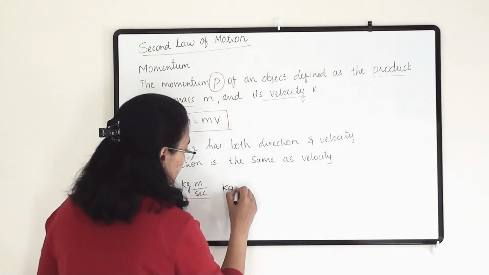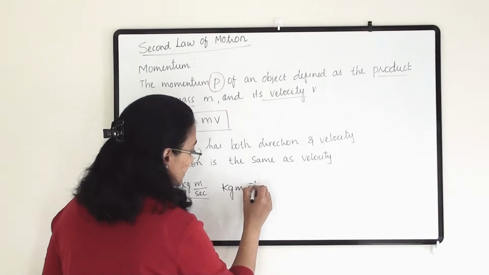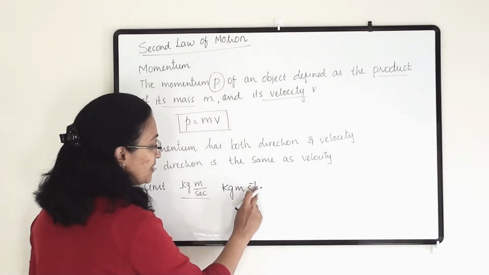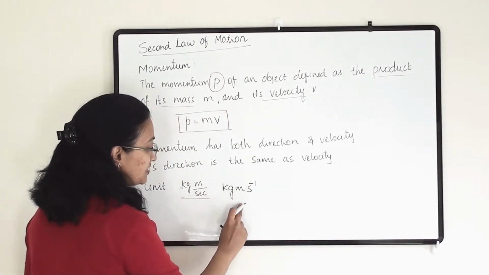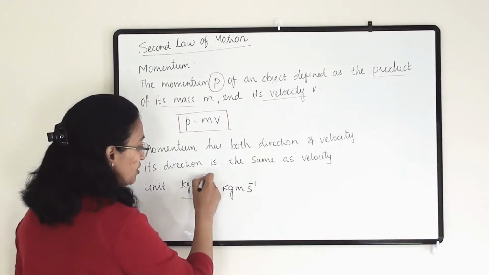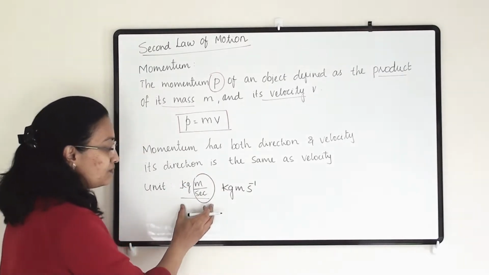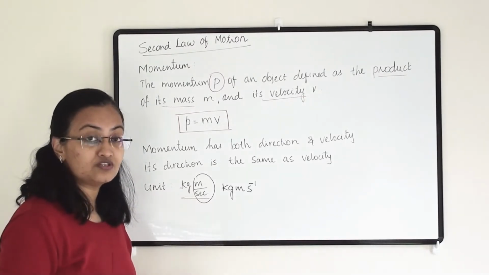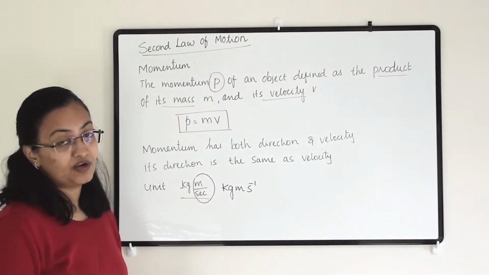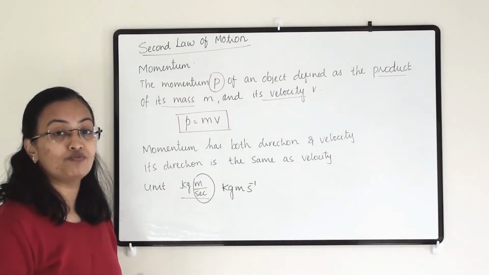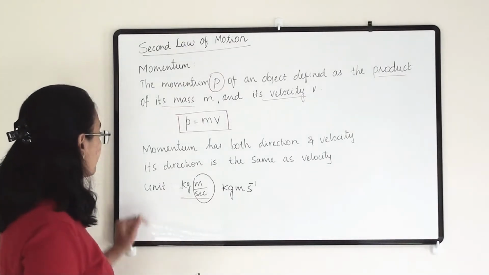Kg meter second raised to minus 1, because it is meter per second. So this unit belongs to velocity and this unit belongs to mass. When we combine both of these units, we get the unit for momentum, because momentum is a product of mass and velocity.